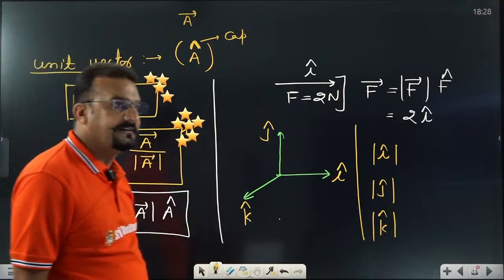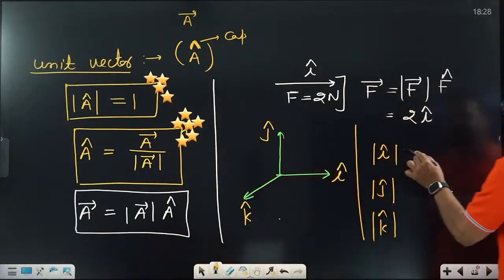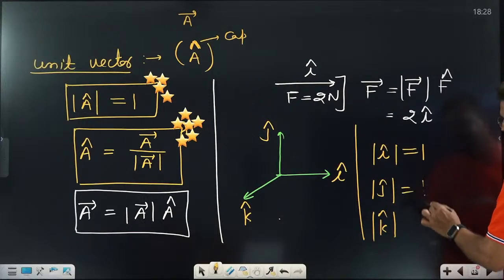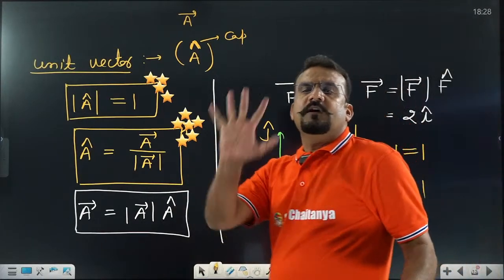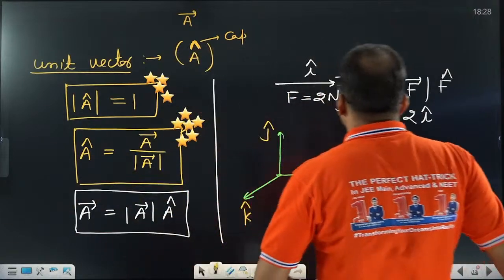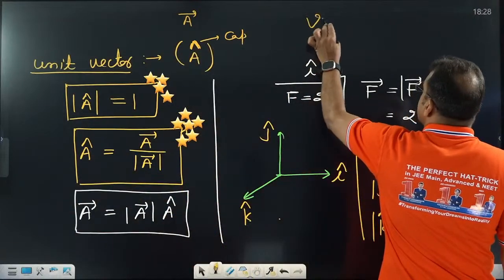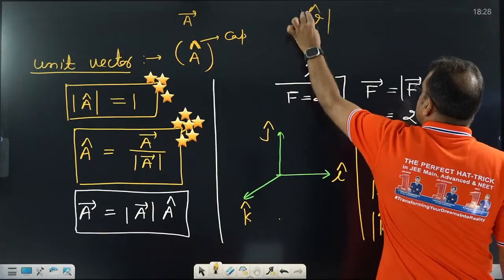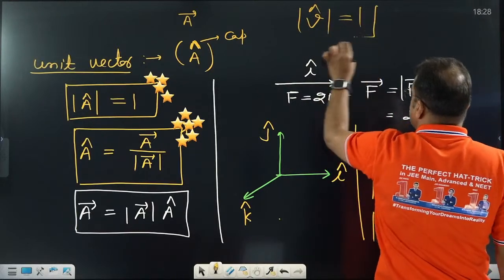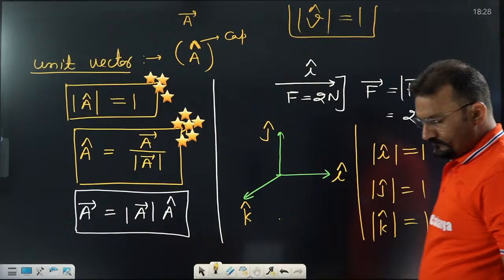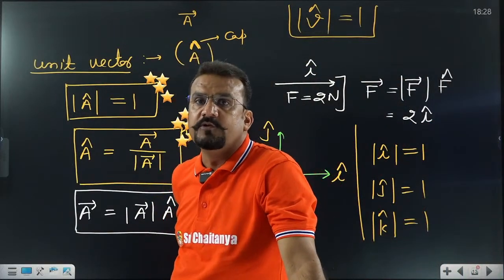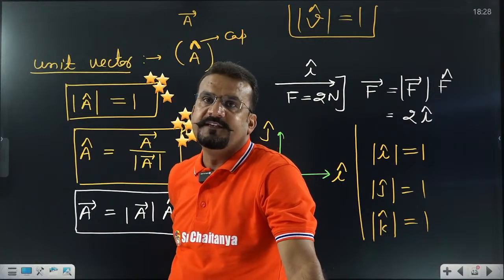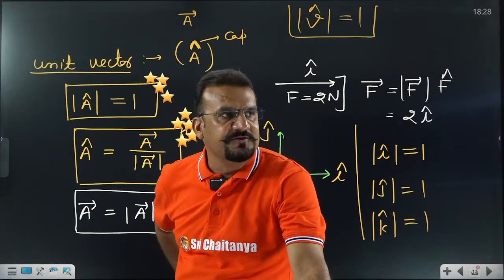I think now you are getting it. And what are these values? Sir, whenever we put this is 1, this is 1, this is 1. Even if you don't know the value of that quantity, let us assume velocity is given, and this is the velocity vector. What is this? Cap is there, so this is 1 only. And what is the formula? Vector upon its magnitude. This is the formula for the unit vector.